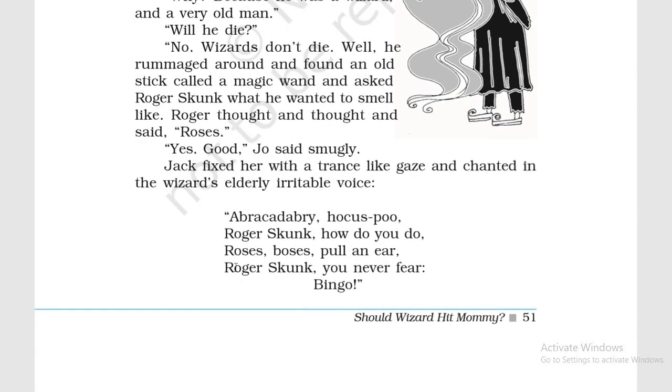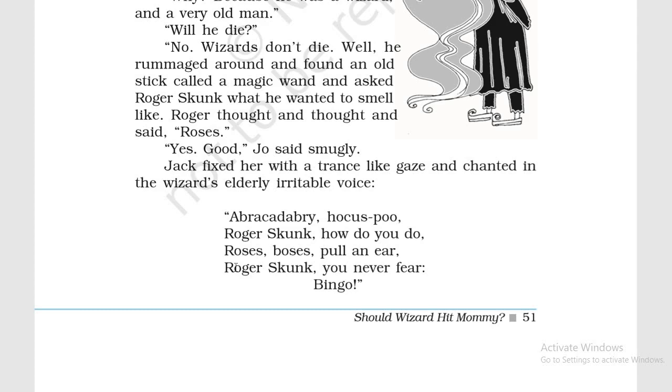Jack fixed her with a trance-like gaze and chanted in the wizard's already irritable voice. He was staring, very consciously looking at his daughter, and then he started singing, chanting musically, in the wizard's already irritable voice, the way wizards and magicians sound. So he started singing that.